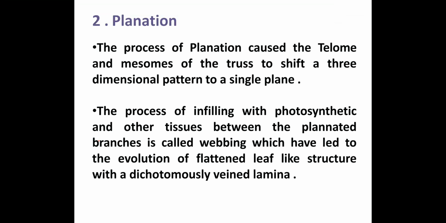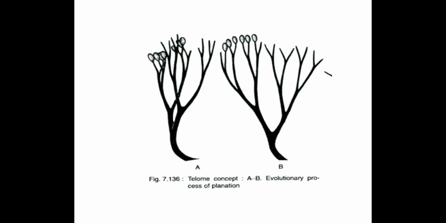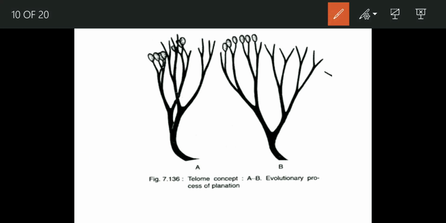Suppose there were so many dichotomous branches that kept on overtopping each other, and once they all came into the same plane, this process is known as planation. It helps in the interpretation of how bilateral symmetry developed in organs from radial symmetry. It's a very simple process.